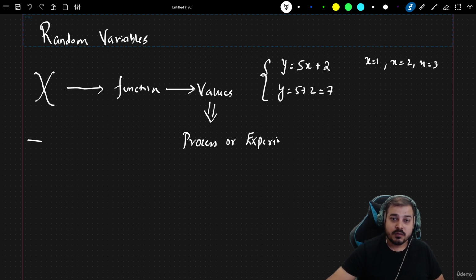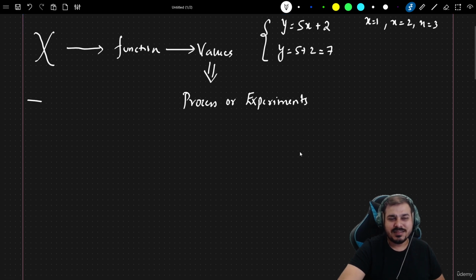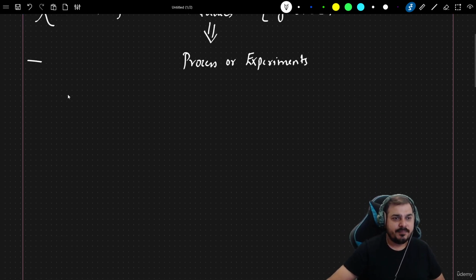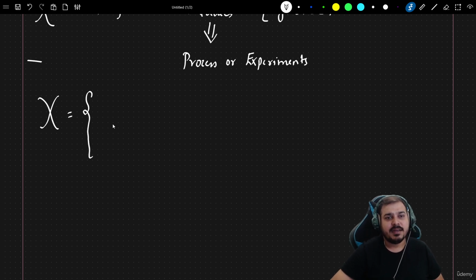Let's try to see one basic example. Suppose here x is my random variable, and I will define it as tossing of a coin.